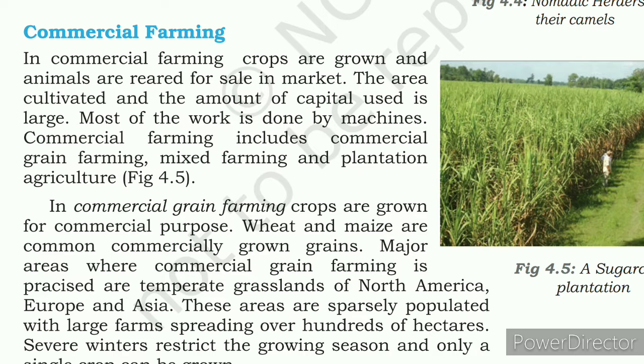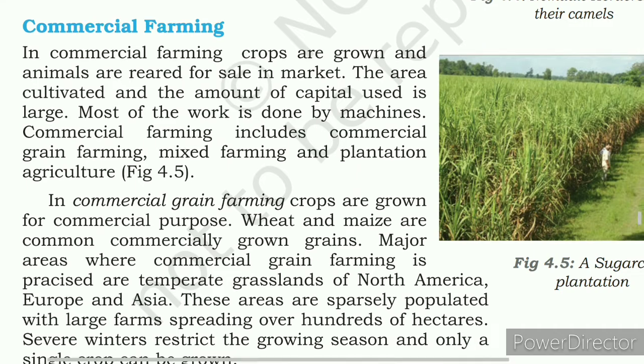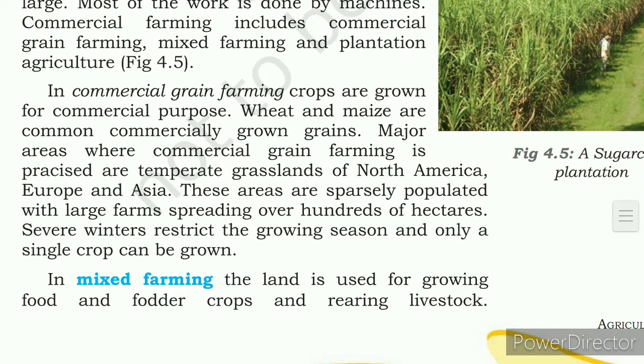Now today we are going to discuss three important things: grain farming, mixed farming and plantation agriculture. So okay, are you understanding now? The three factors we are going to discuss. First we will start with commercial grain farming. In commercial grain farming, the crops are grown mostly for commercial purpose only.